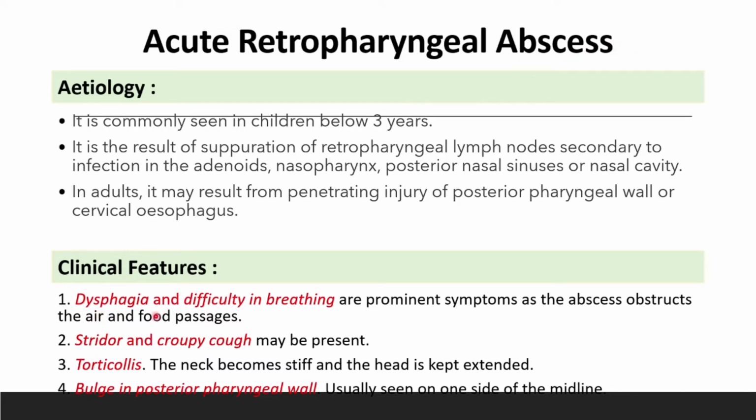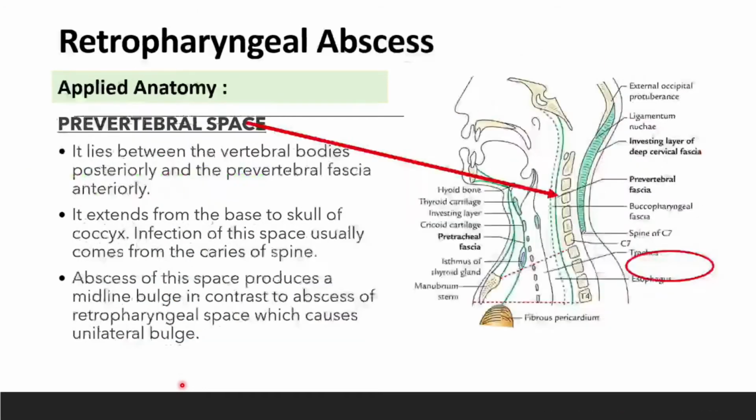So what are the clinical features? Dysphagia and difficulty in breathing. Stridor and croupy cough. What is croupy cough? In croup there is a barking cough, so a barking cough. Torticollis: the neck becomes stiff and the head is skewed, tilted to the side.